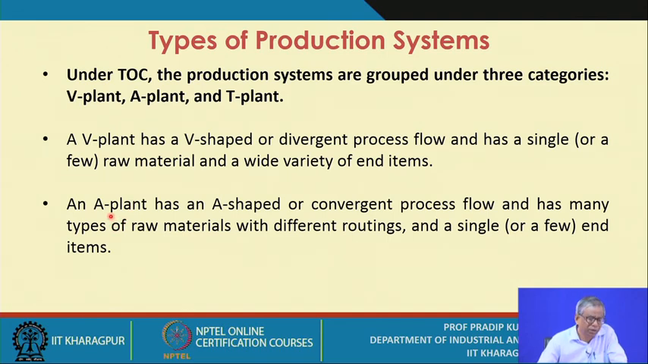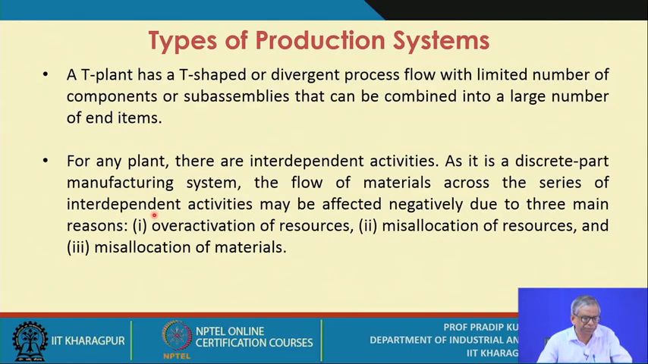Similarly, alternatively, you can have an A plant. It has an A-shaped or convergent process flow and has many types of raw materials with different routings and a single or a few end items. Now, can you cite a few examples of such a production system, or a few products which must have this sort of plant for their production? You must be able to identify a few products which require an A plant.